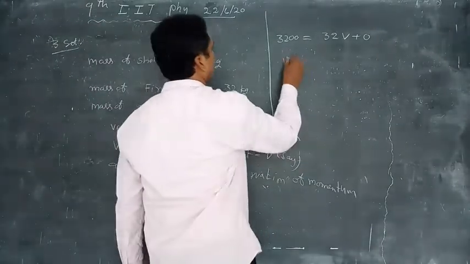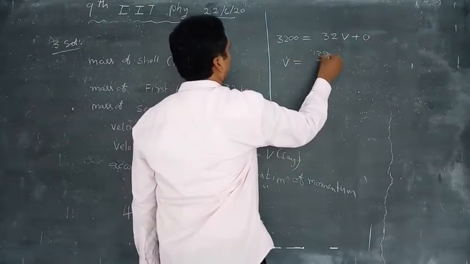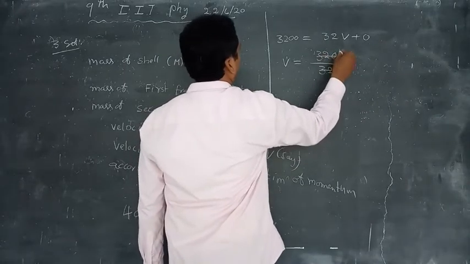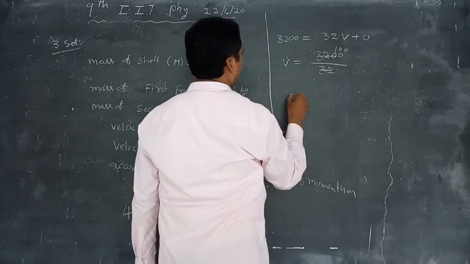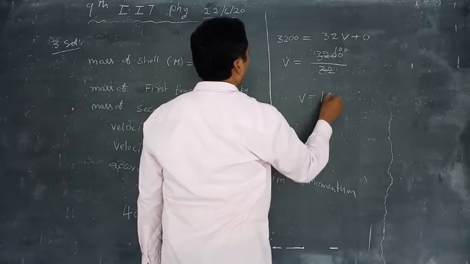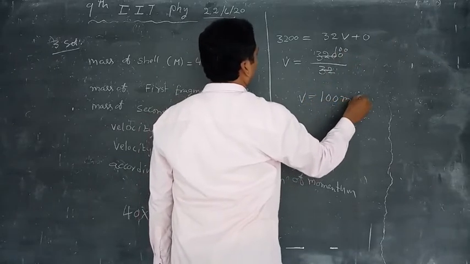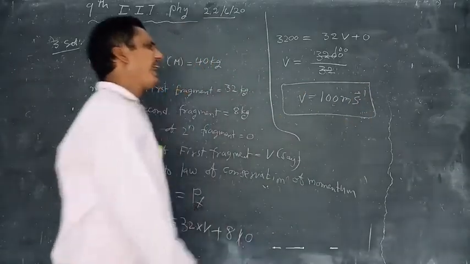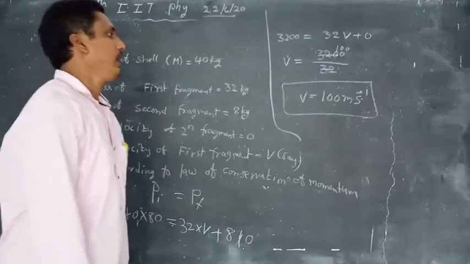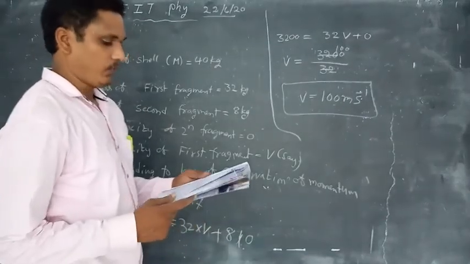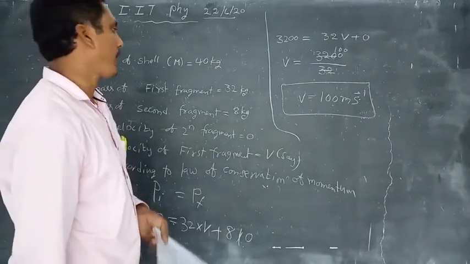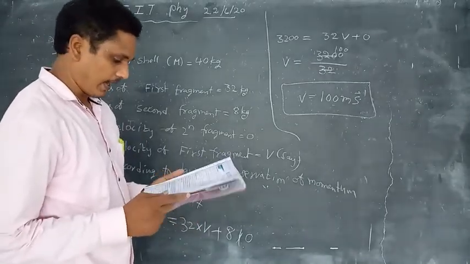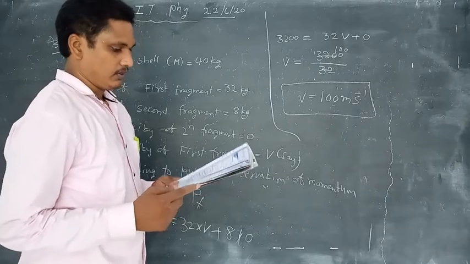So v is equal to 3200 by 32. Therefore v is equal to 100 meter per second. This is the velocity of the first fragment. So the fourth option is correct.